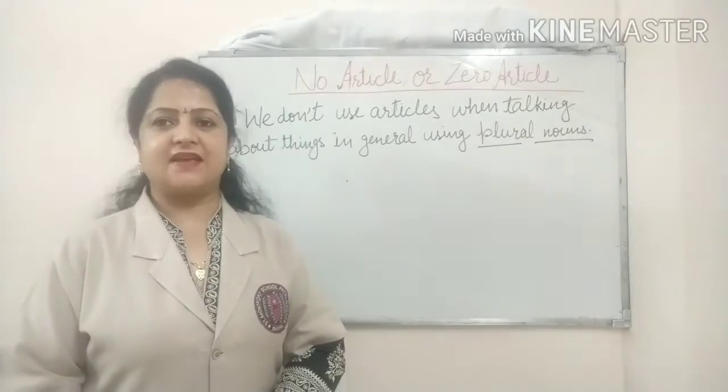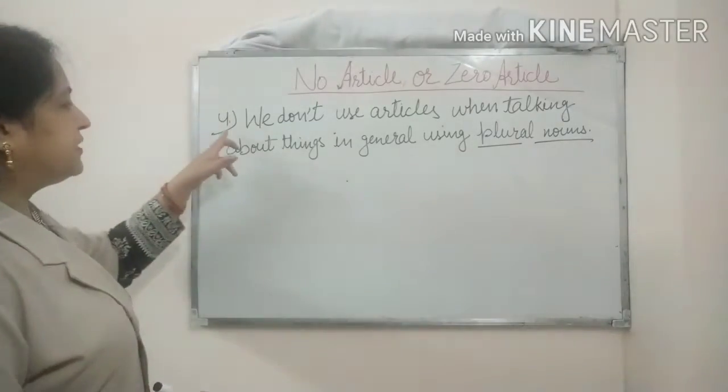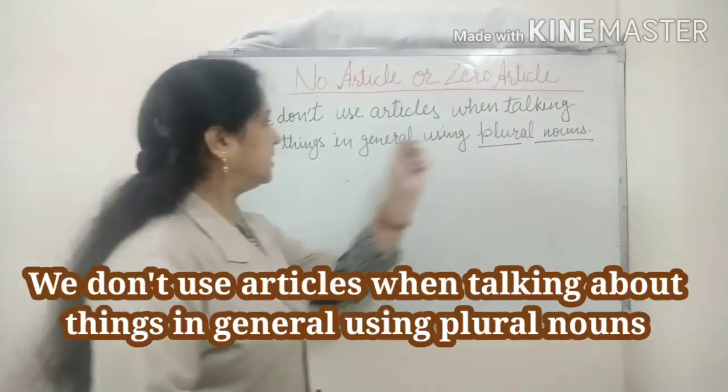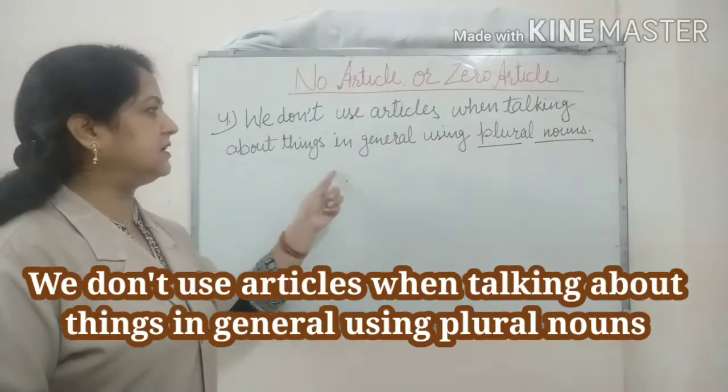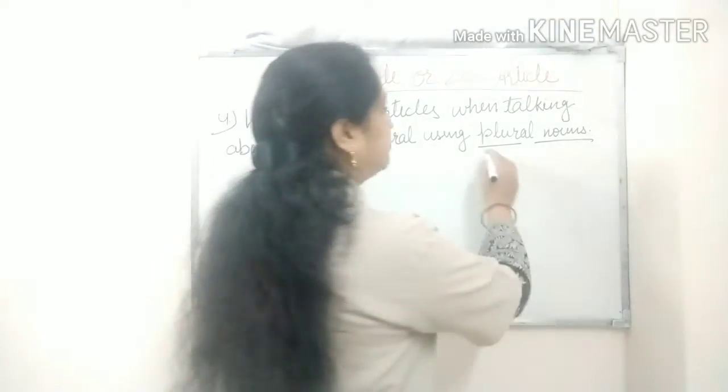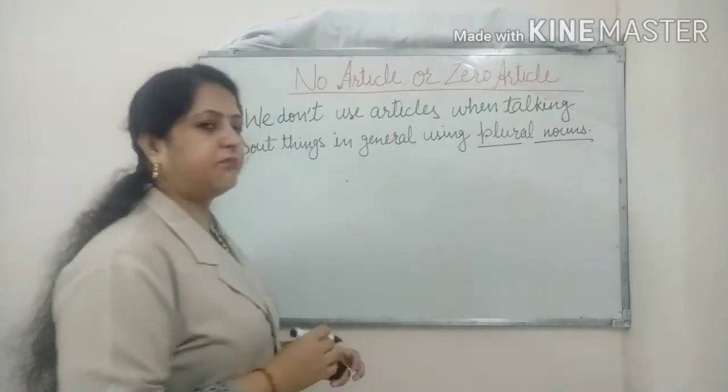So the next case here is we don't use articles when talking about things in general using plural nouns. So here plural nouns are important.